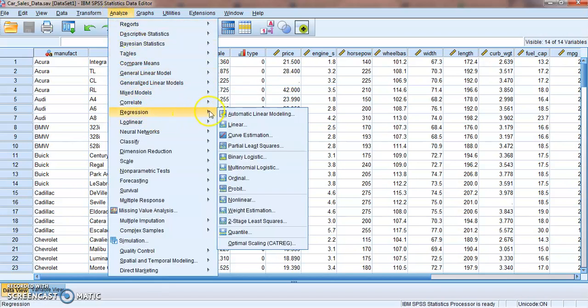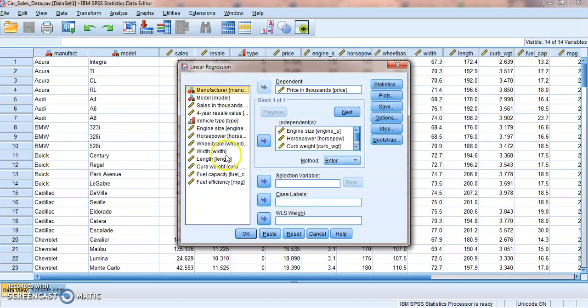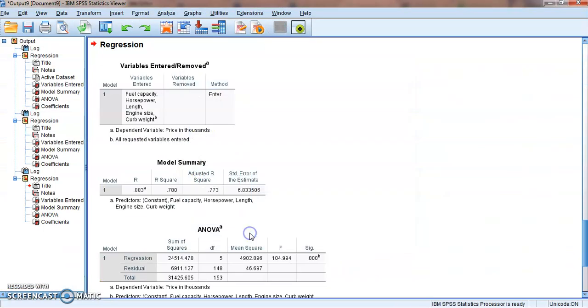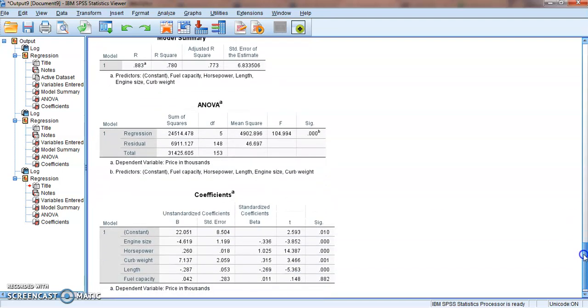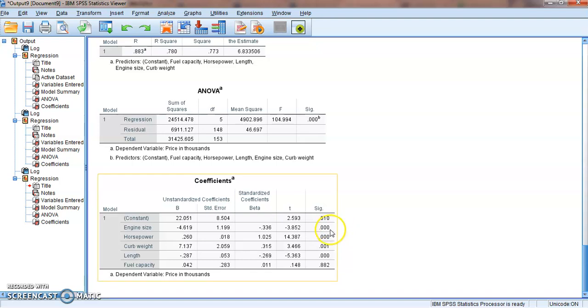So let's say I'm getting really confident, kind of full of myself, and I'm like, okay, I've got these already. Those are good. Let's try fuel capacity. Okay, let's see what that looks like. I throw it in there. I've got 5 predictors now, still 1 predicted variable. Notice my R value does not change. 0.883, the exact thing it was above, right? If I scroll down, right, see how my significance is there?